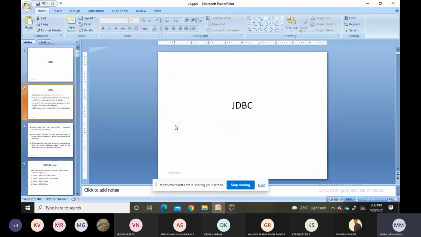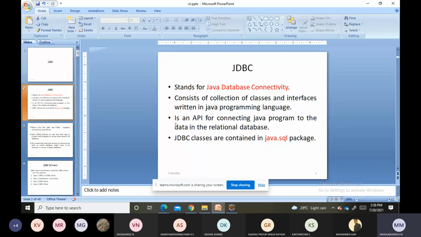Okay. Now, what is this JDBC? Just observe here. It stands for Java Database Connectivity. It consists of a collection of classes and interfaces written in the Java programming language. So it is an API for connecting the Java program to the data in the database.